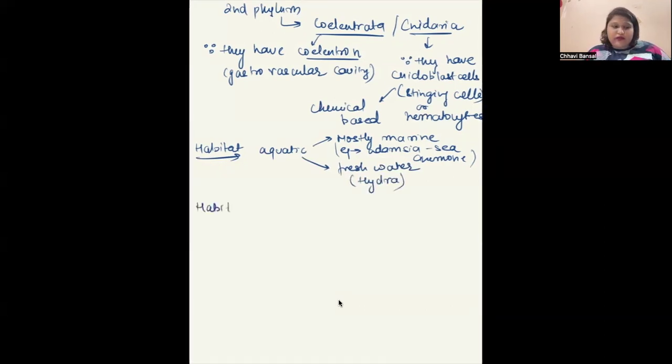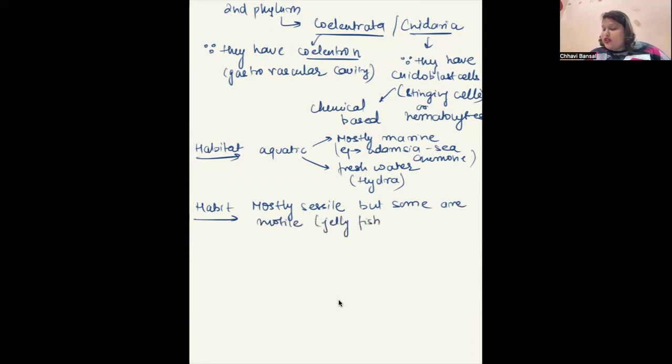Habit. Mostly sessile. Sessile means attached to the substratum, but some are motile also. For example, jellyfish. The other name of jellyfish is Aurelia. These jellyfishes are free swimming. What is free swimming? That they can swim freely. They do not need any substratum to attach to. They can freely swim in the water.